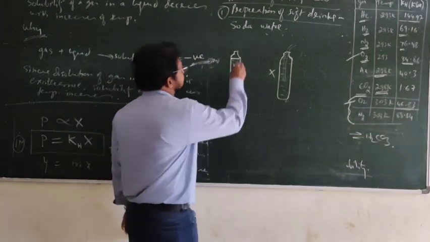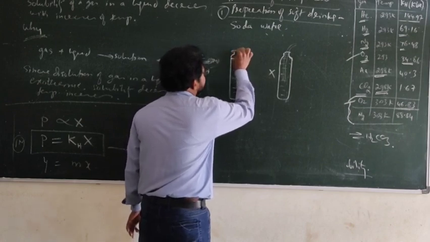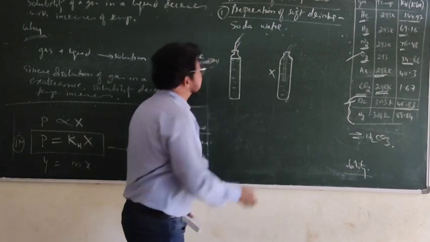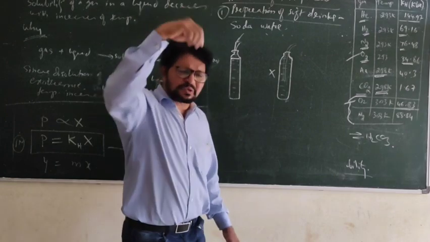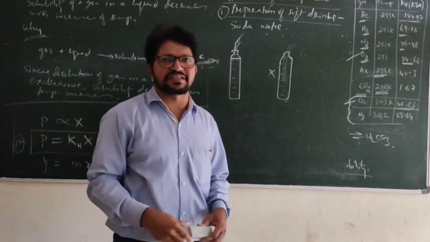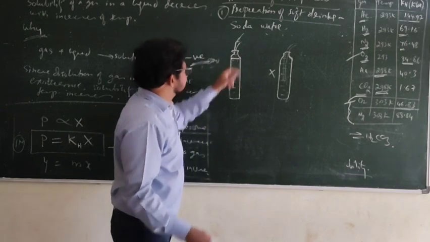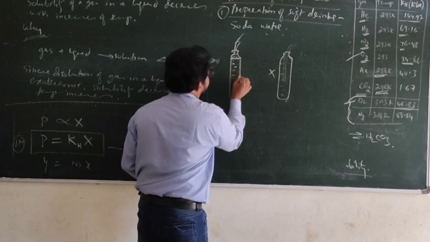Now what to do? You remove the cork, fix the source pipe, and under high pressure go on increasing the pressure of the gas through a carbon dioxide source. As the pressure increases, carbon dioxide starts dissolving.